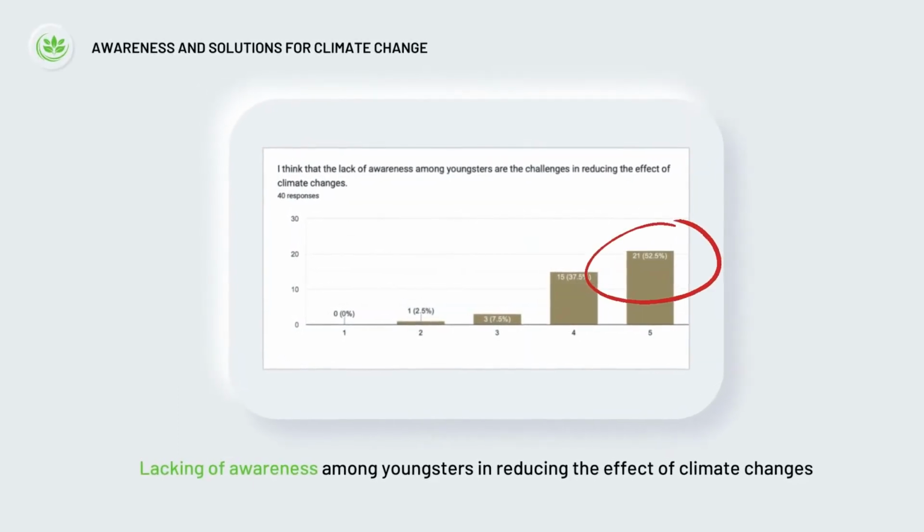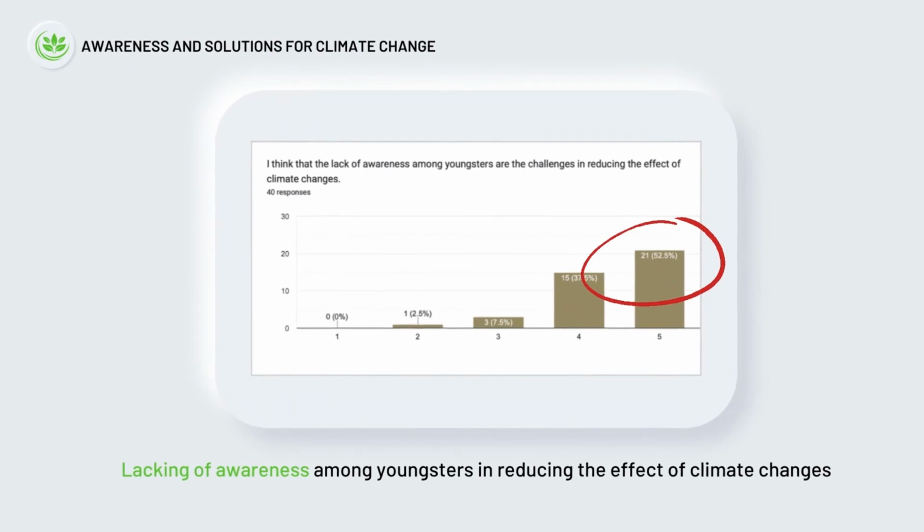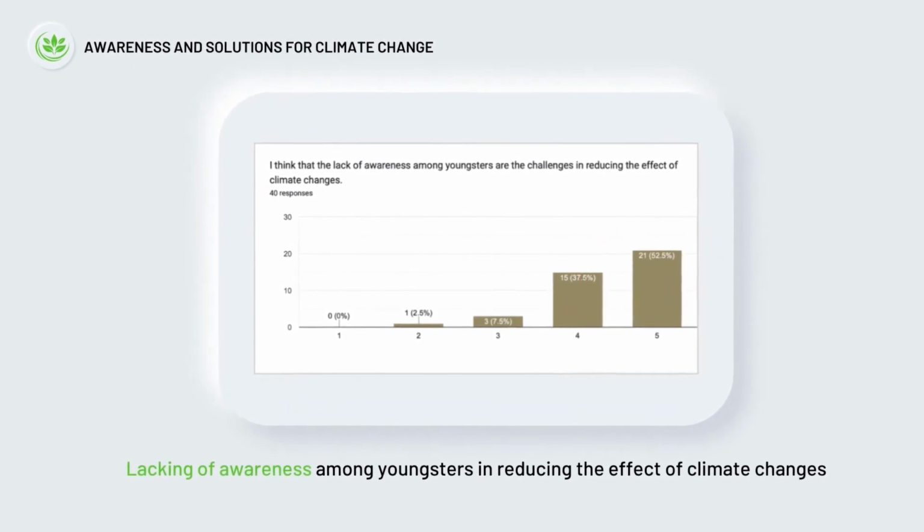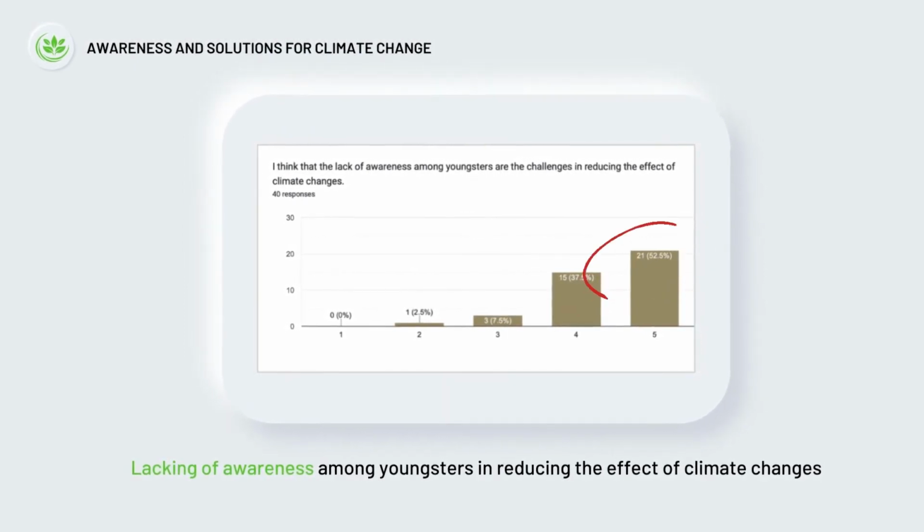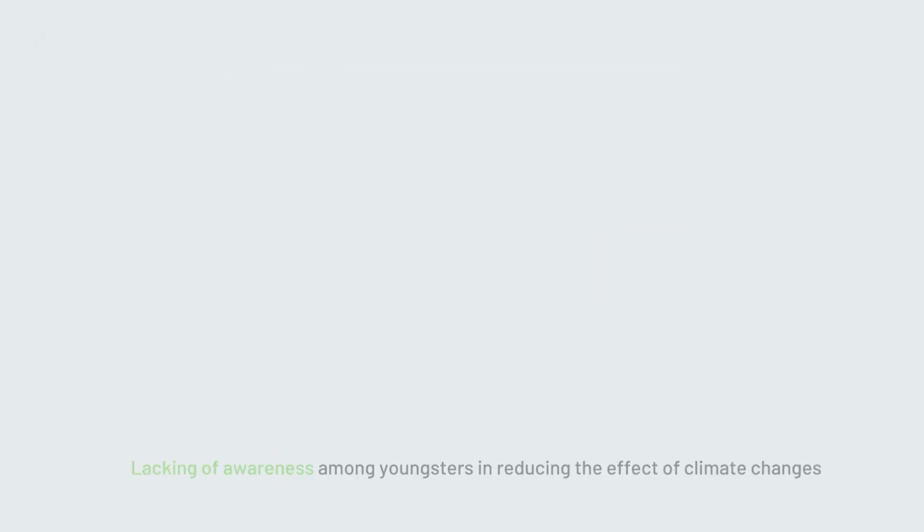Then, 52.5% of respondents strongly agree that the lack of awareness among youngsters is a challenge in reducing the effect of climate change. This is a serious problem, as the young generation will have the biggest ability to prevent climate change.